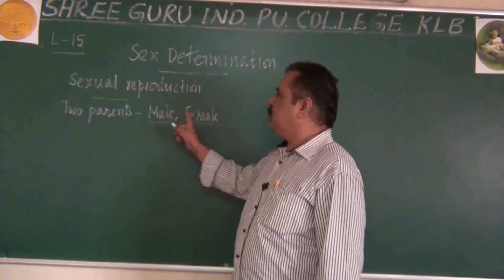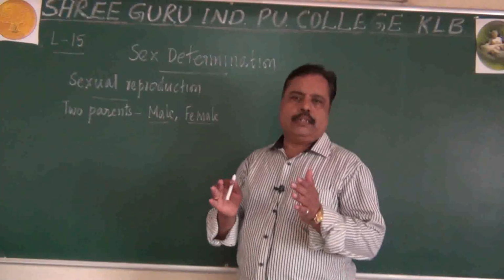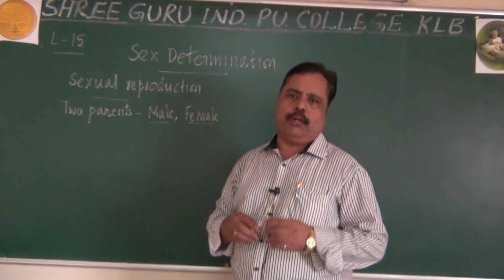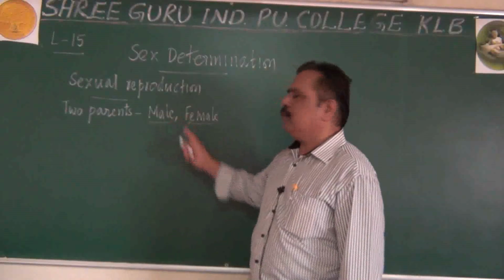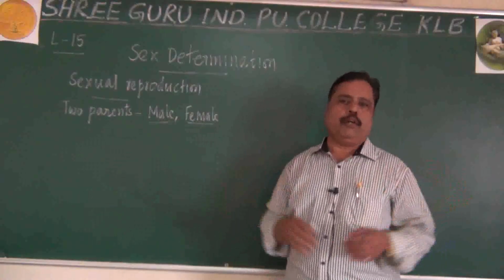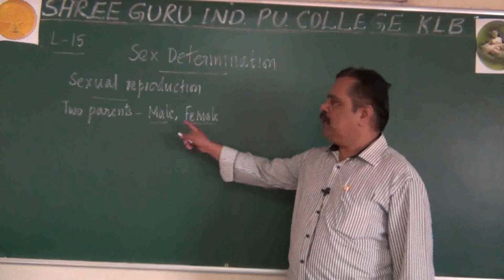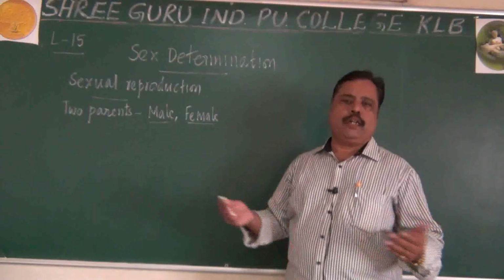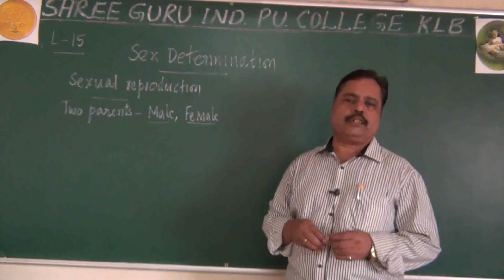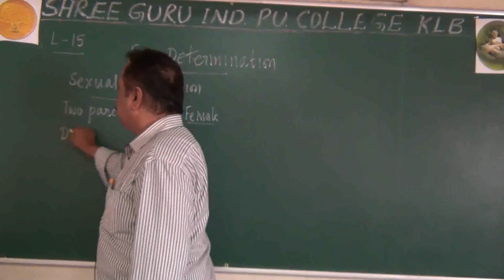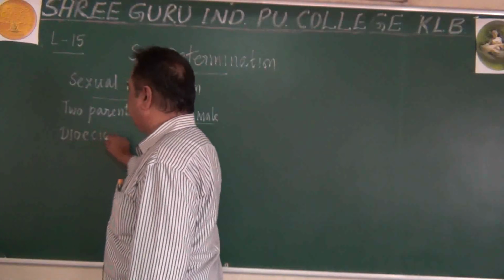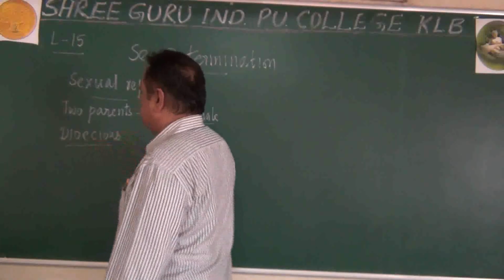Hermaphrodite means both male and female organs are present in the same body. But the majority of the organisms have male and female in different bodies. So male and female present in different organisms or different physical structures is called dioecious condition. You may recall that point also.